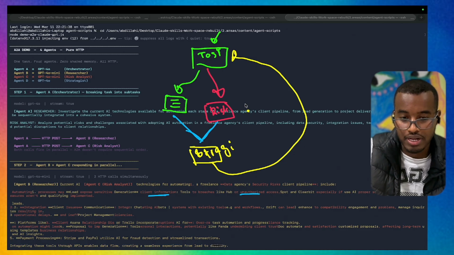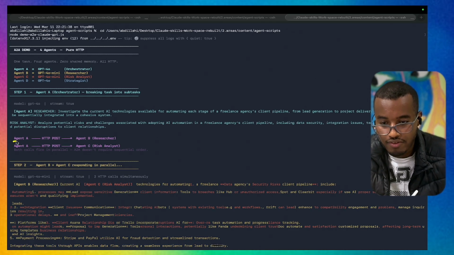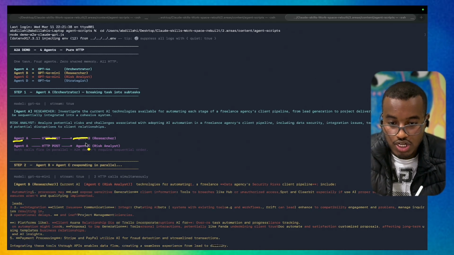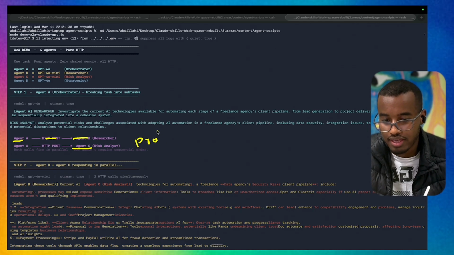That's what is actually happening. If you see here, we have the HTTP request. We have agent A sending HTTP requests to agent B and agent C. That's the parallel part.